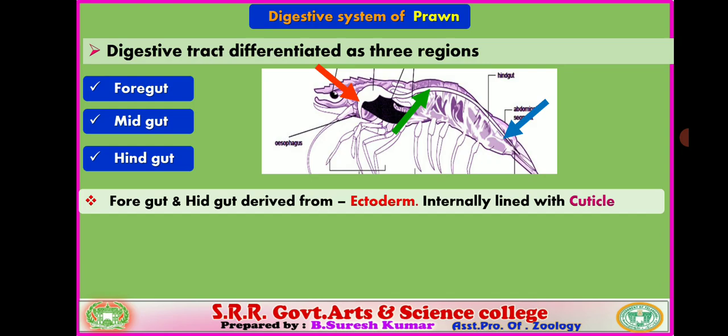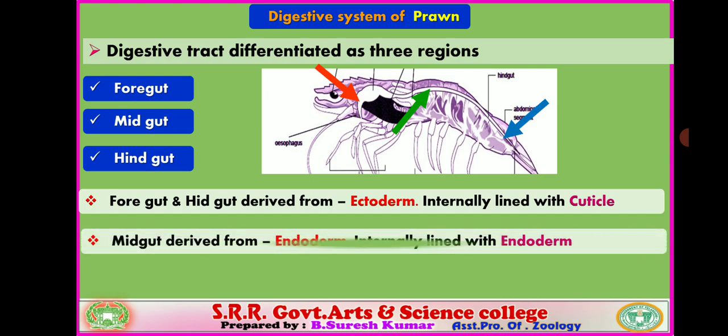The cuticle is the uppermost layer of the body wall, derived from ectoderm, which undergoes invagination and forms the inner lining of the foregut and hindgut. So these two parts arise from ectoderm and the remaining midgut arises from endoderm.